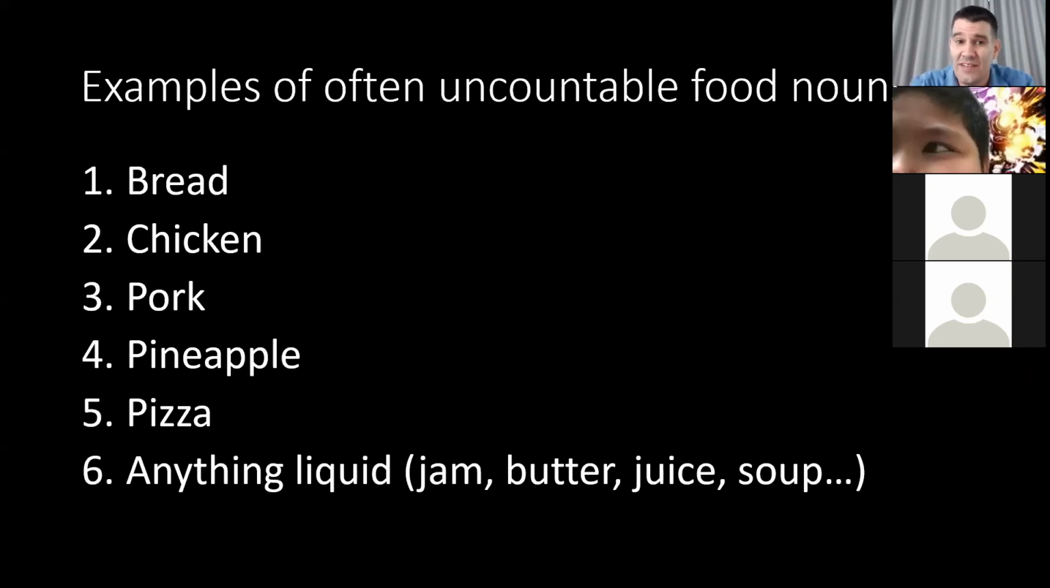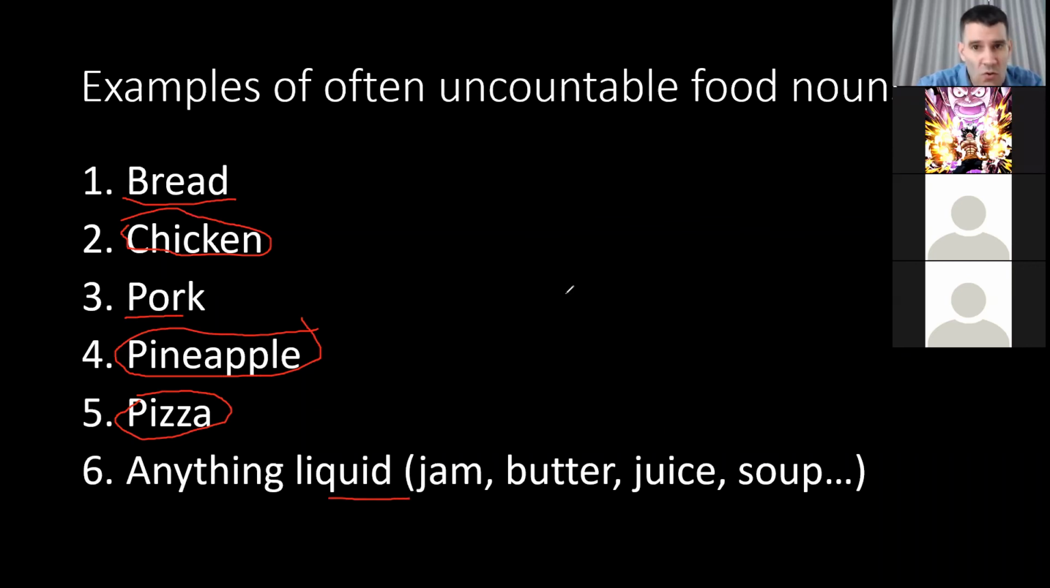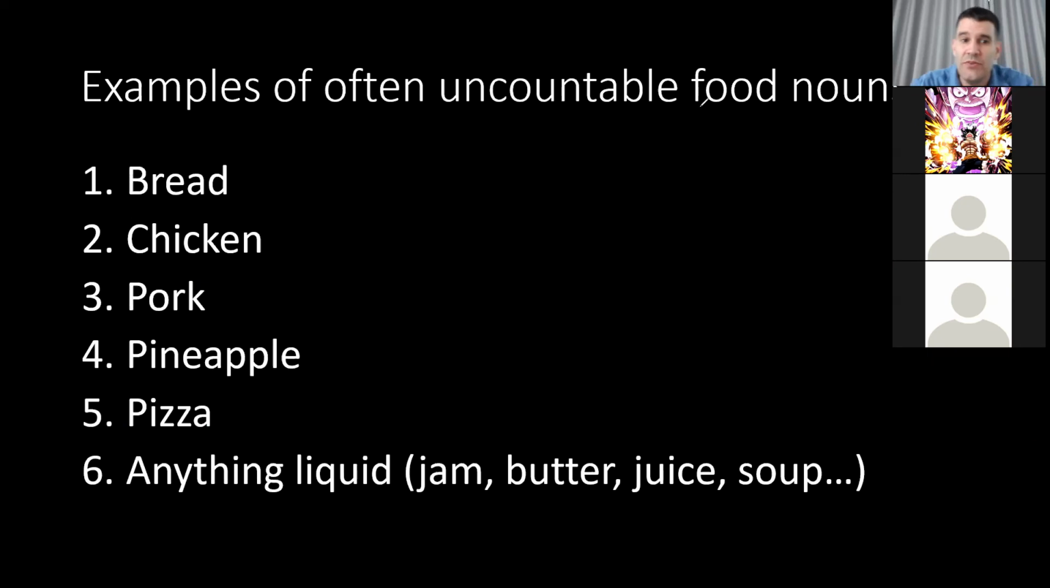Now, some of these uncountable nouns are always uncountable. Some are both countable and uncountable. So I will go through examples: chicken can be both, pineapple can be both, and pizza can be both. Bread is always uncountable. Pork, always uncountable. And liquids are always uncountable. So I will go through examples of chicken and pineapple. I'll give you two examples to try to explain how they are both countable and uncountable.